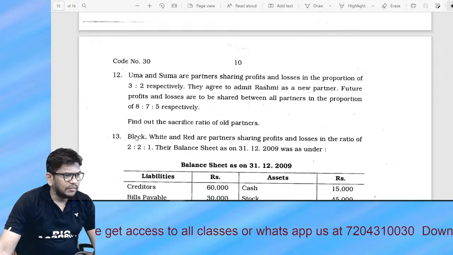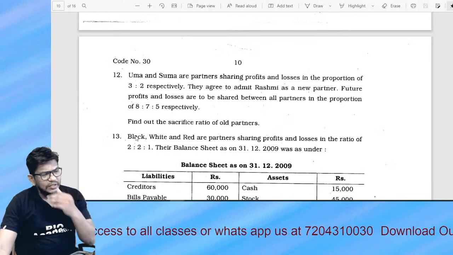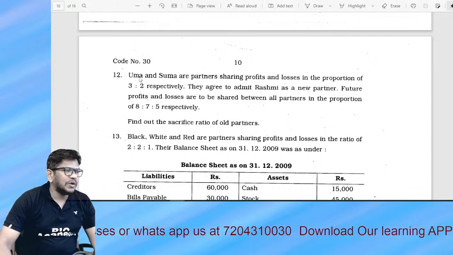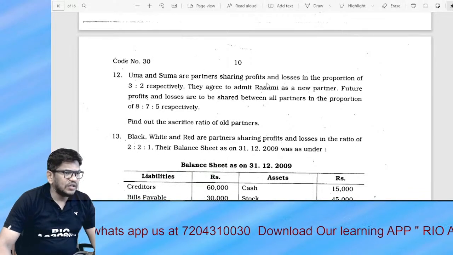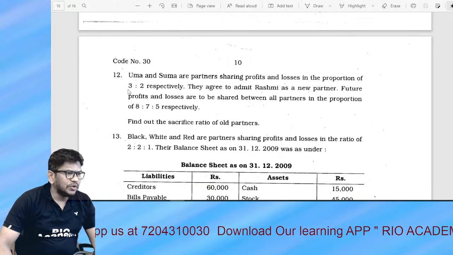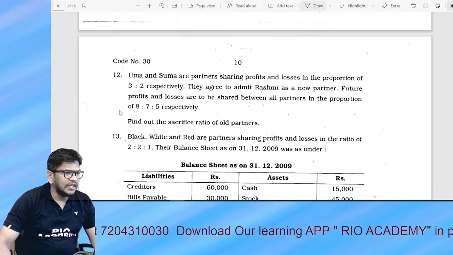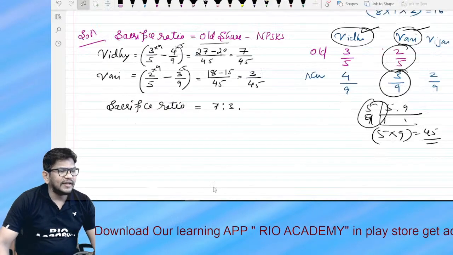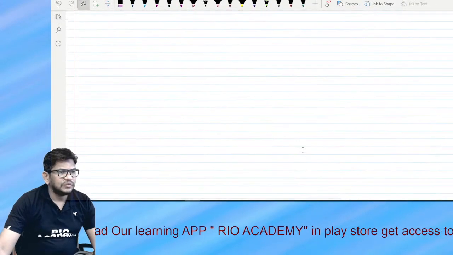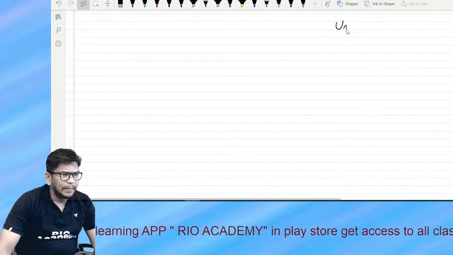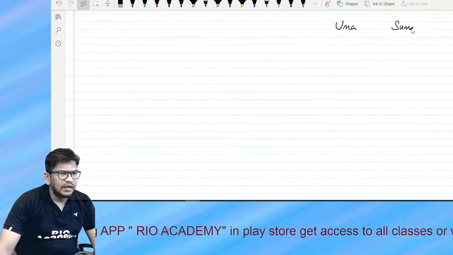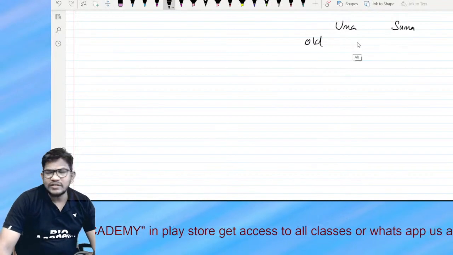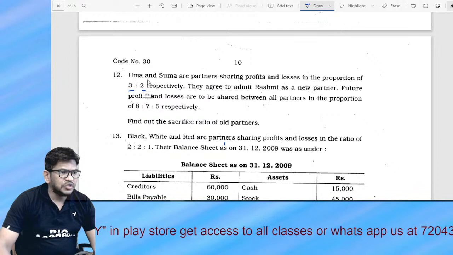Uma and Suma are the partners sharing profit and loss in the ratio of, what is the old ratio, bachcho? 3:2. They agree to admit a new partner. I'll write it here, just have a look: Uma and Suma, what is the old ratio they given? 3:2.